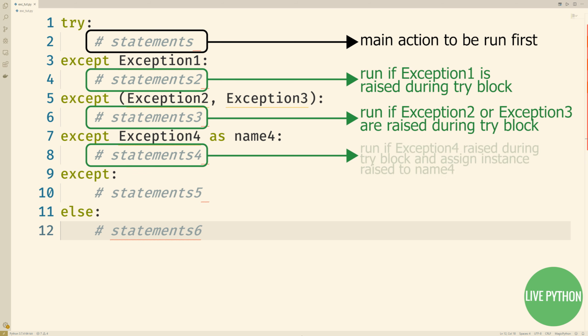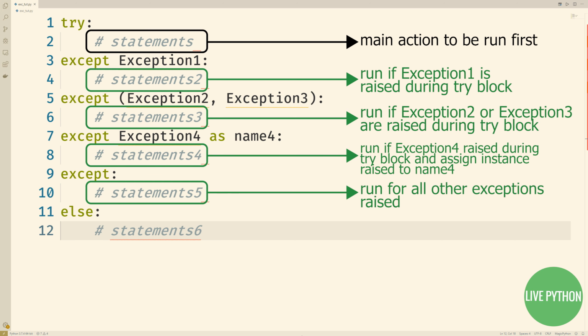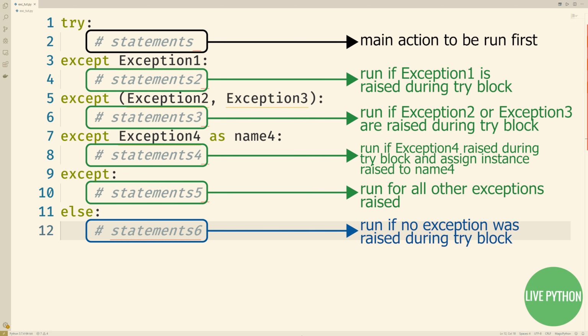The next line is similar, but if exception 4 is raised at any point during the try block, then the instance of exception 4 is assigned to name4, and it's then made available in this except block, whose statements are then run. Except by itself means that if any exception which has not already been caught within the previous except statements is raised during execution of the try block, then the statements within this except block are executed. The else block is run if no exception was raised during execution of the try block.